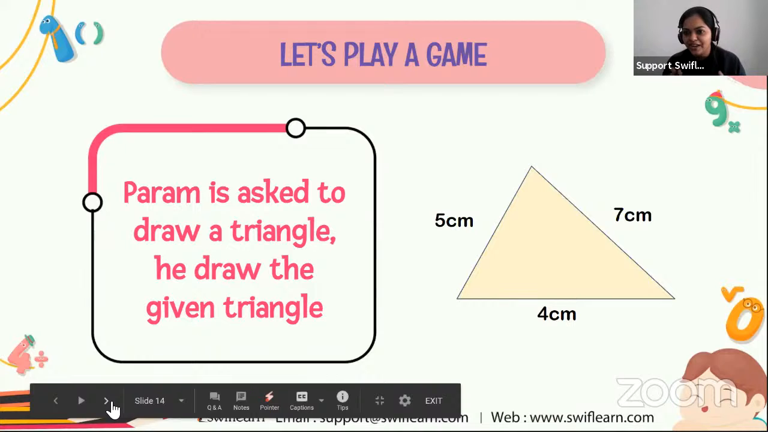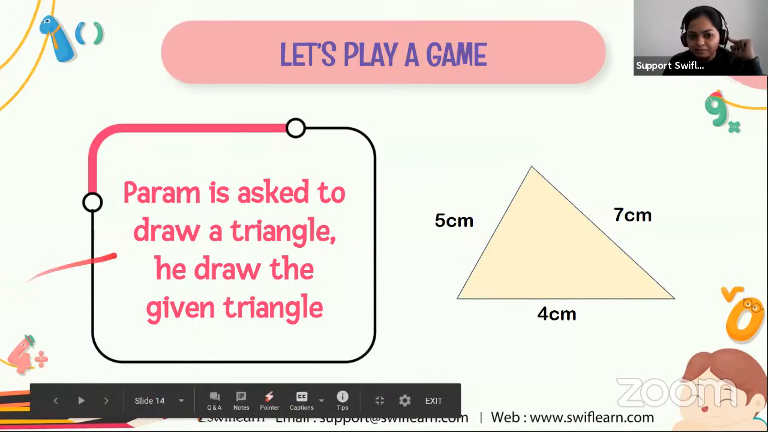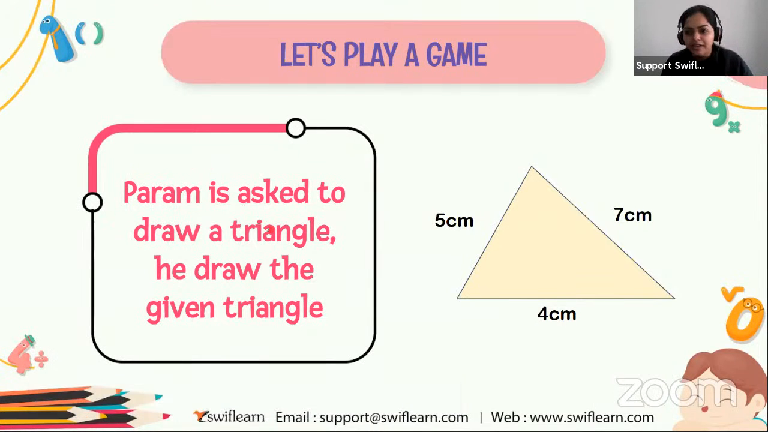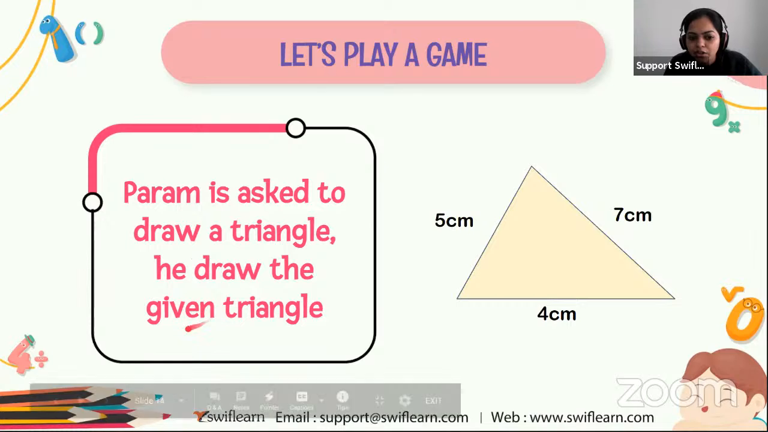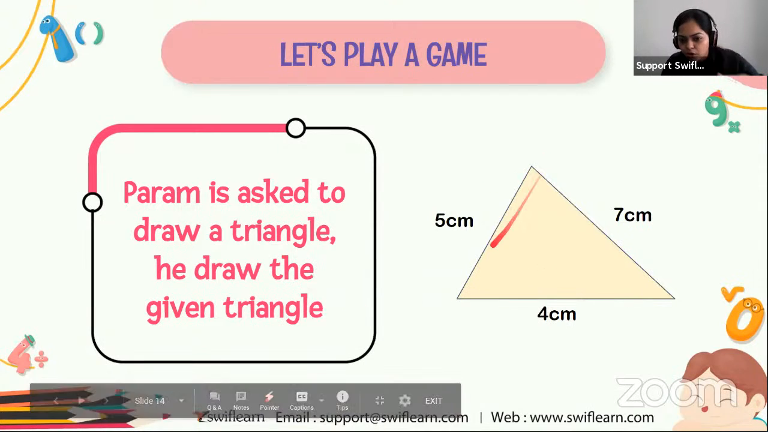Are you all excited for the game? In the game, we have two characters, Param and his friend Anuj. Param is asked to draw a triangle and he draws the given triangle like this, having the three sides 5 centimeter, 4 centimeter and 7 centimeter. So Param draws this diagram.